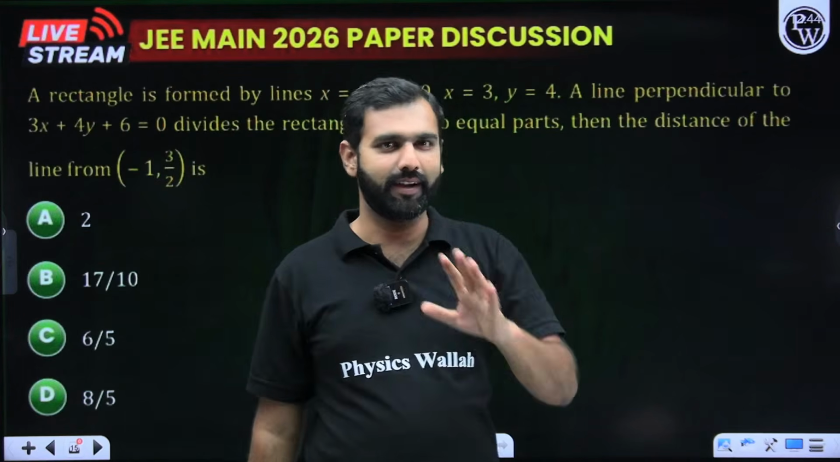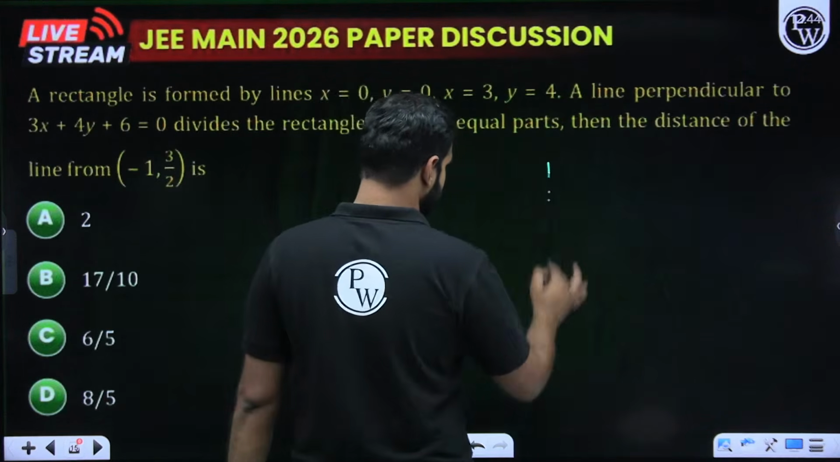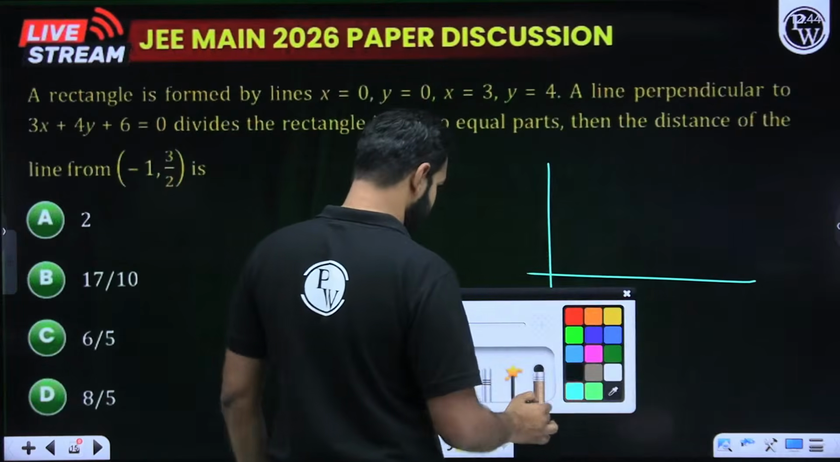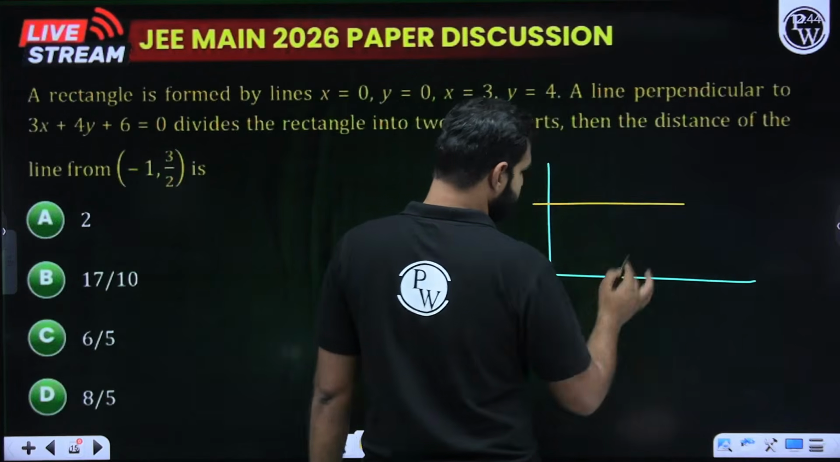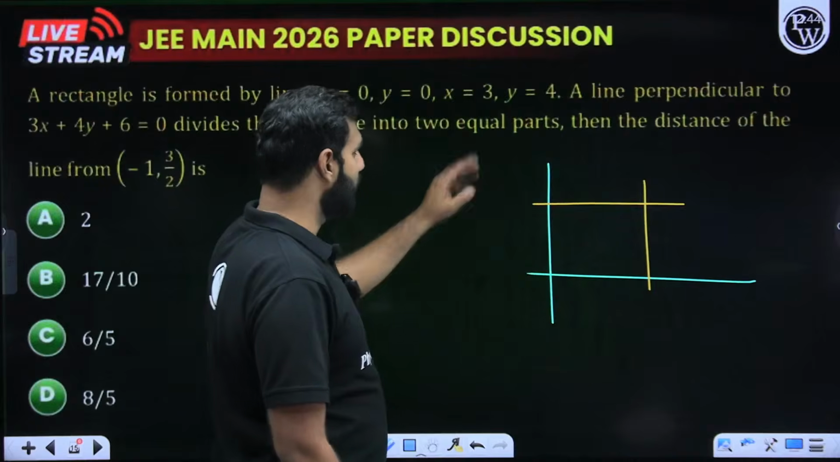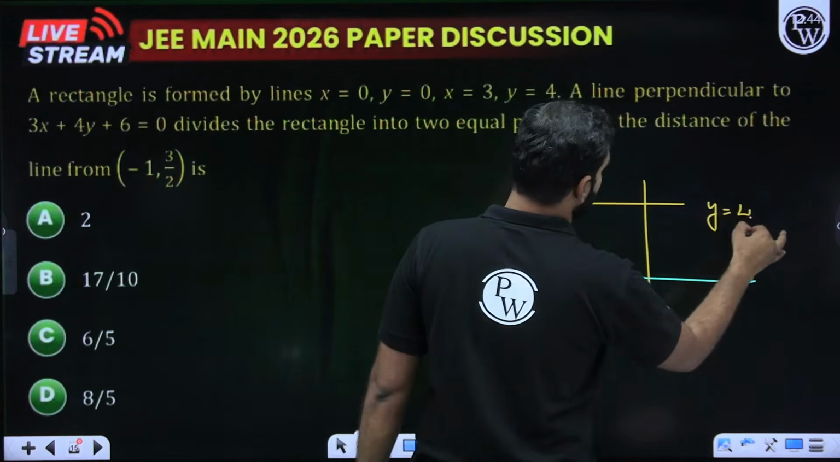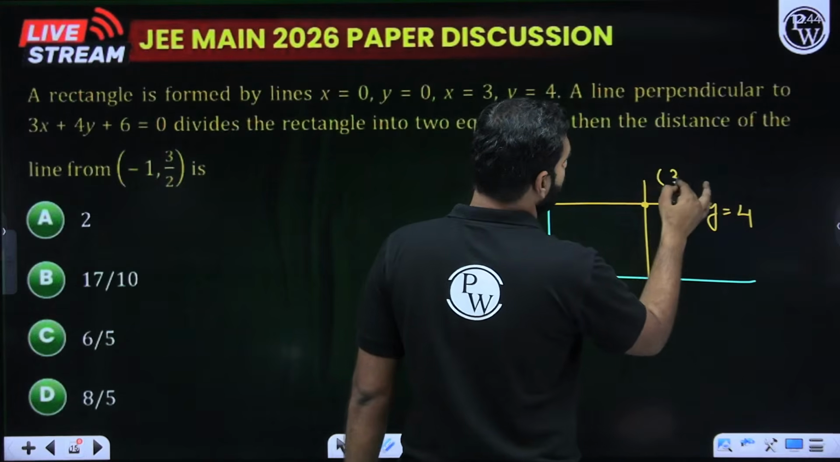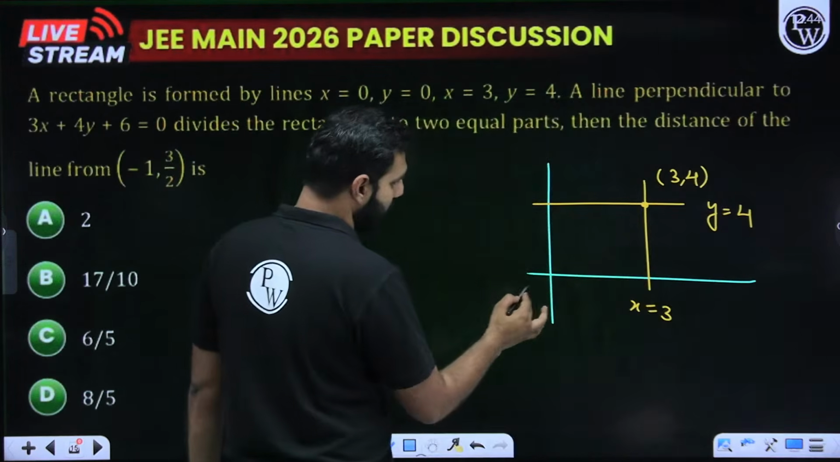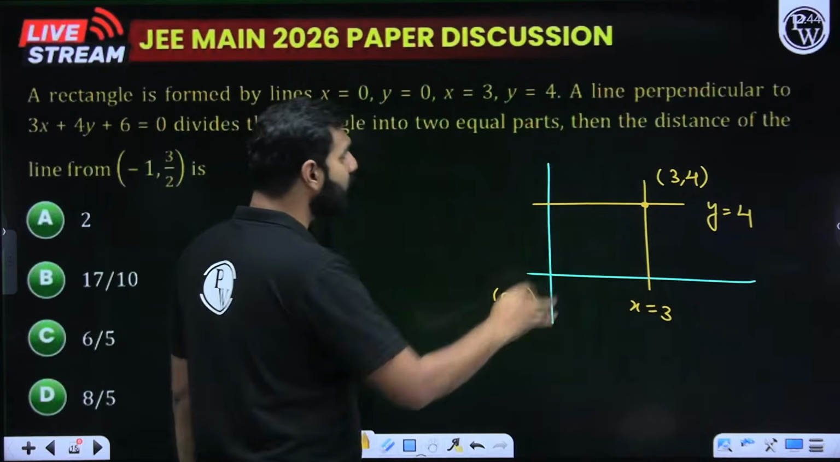So we can clearly see a rectangle getting formed like this. I hope you can see here. This will be the rectangle. This is your line x is equal to 3. This is your line y is equal to 4. So I wouldn't hesitate in saying that this point will be (3, 4), and that's your rectangle, with the origin here.